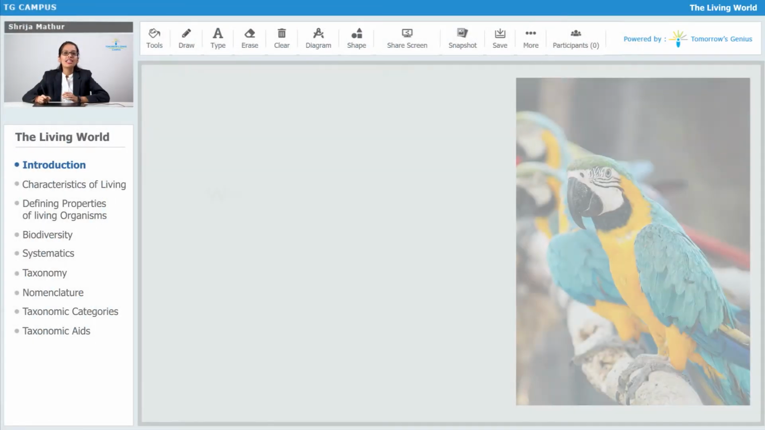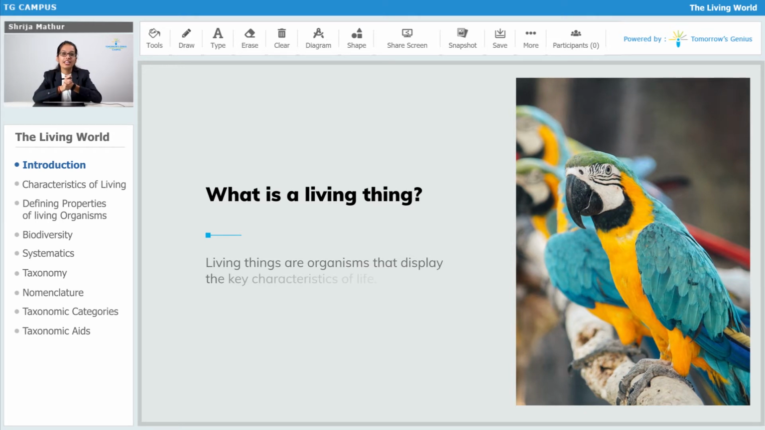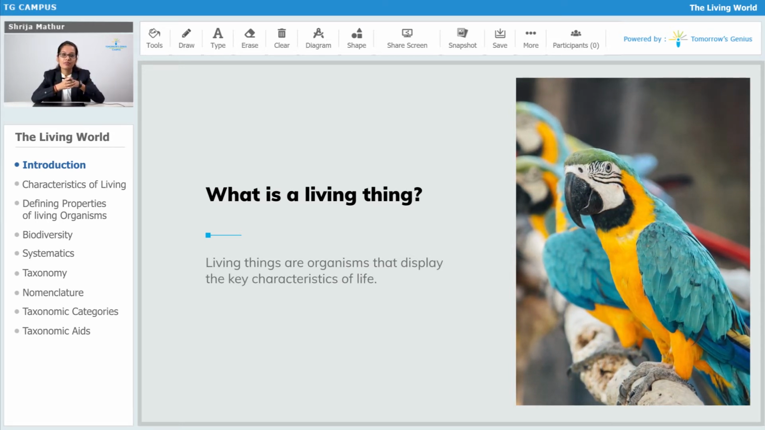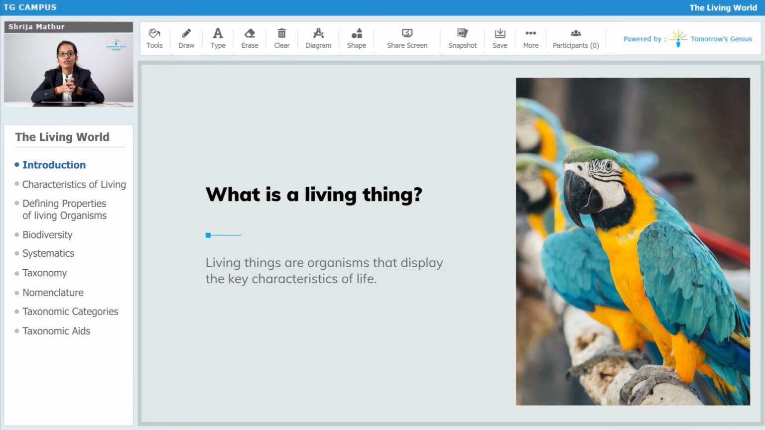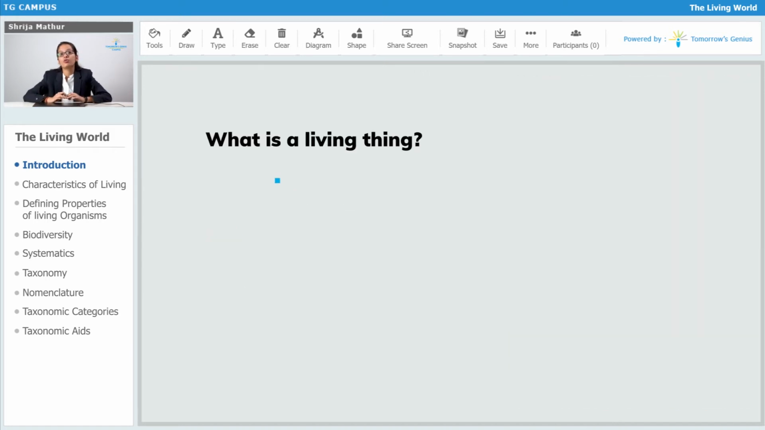So, what is a living thing? First question is this. All those things are living things which exhibit certain characteristics of living organisms. So, what are those characteristics which I am talking about? The first characteristic is growth.